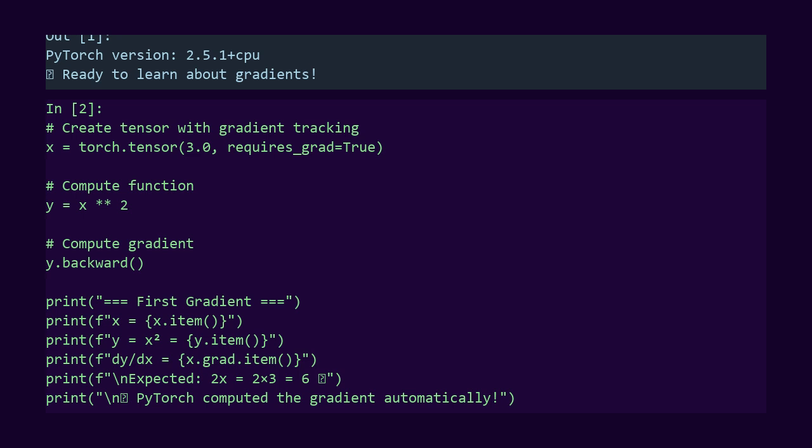The derivative of x squared is 2x. At x equals 3, that's 2 times 3 equals 6. And look, x.grad gives us 6. PyTorch computed the gradient automatically. We didn't write any derivative formulas. PyTorch figured it out.